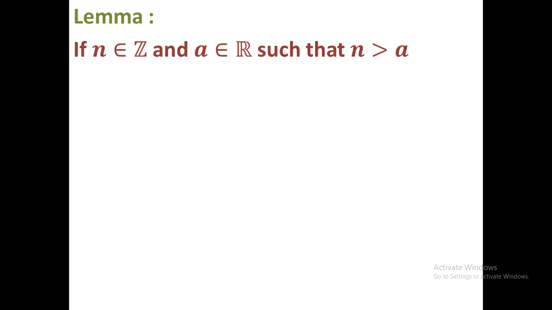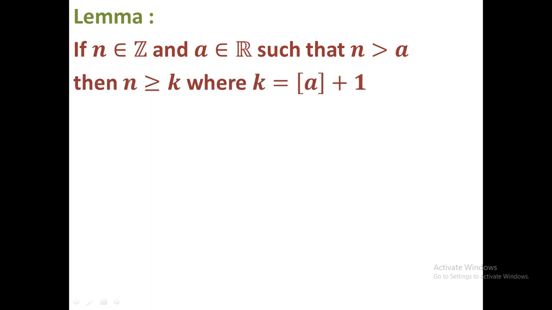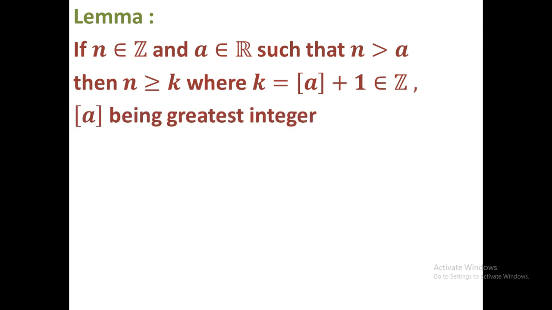However, the lemma is that if n is in Z, that is, if n is an integer, positive, negative or 0, and a is a real number such that n is greater than a, then n is greater than or equal to k, where k is floor of a plus 1. Actually I used that result when I proved limits of a sequence in part 1 or part 2. Here floor of a means the greatest integer less than or equal to a.